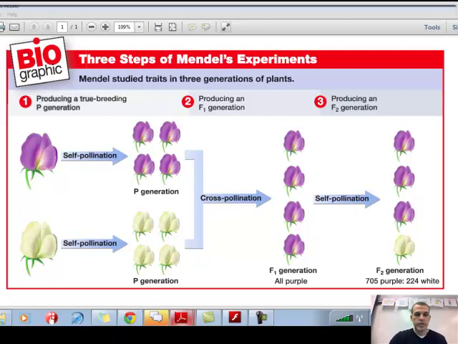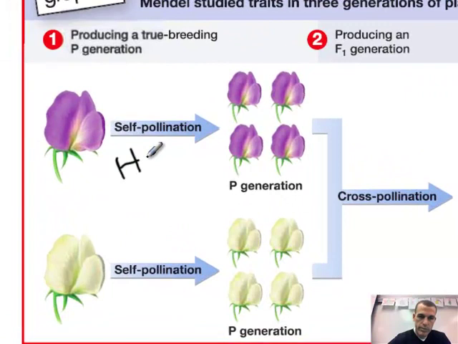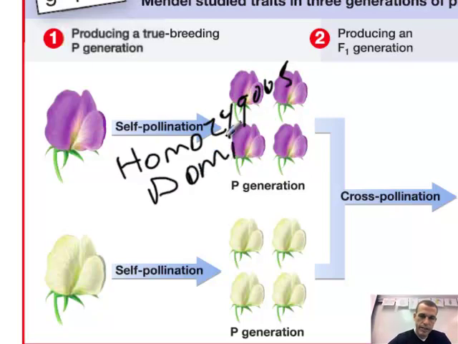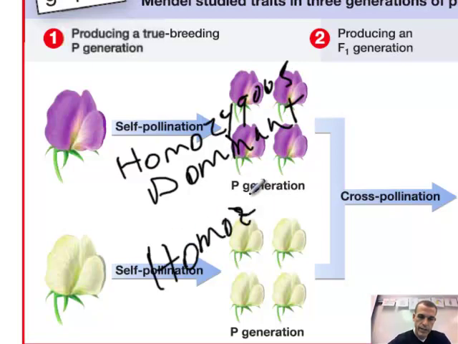What you notice here is that he allowed these initial plants to self-pollinate. In the P generation, what these are referred to as would be your homozygous. I'm going to throw some terms out there; we'll talk about them in a minute. Homozygous dominant, meaning that they're all dominant, bred with themselves, versus the homozygous recessive.